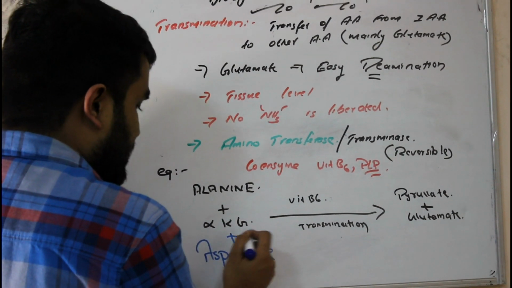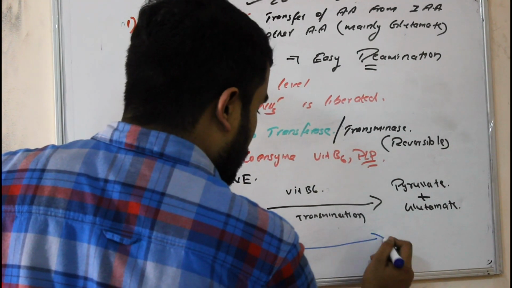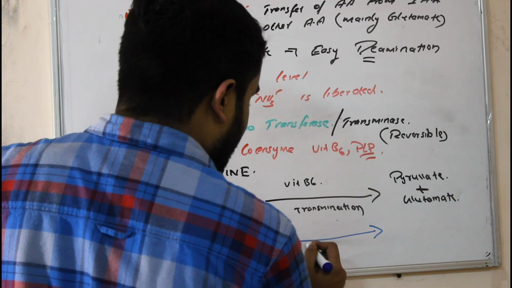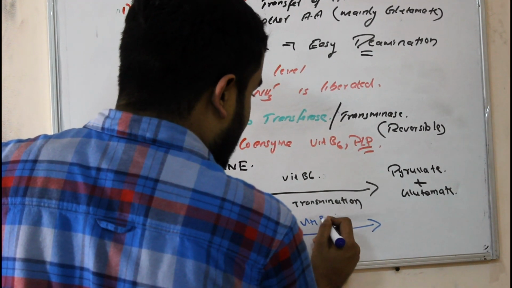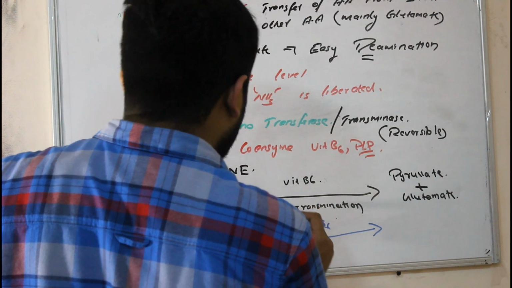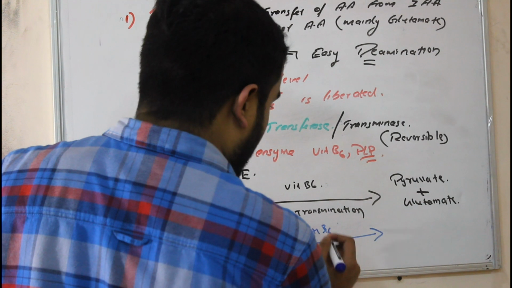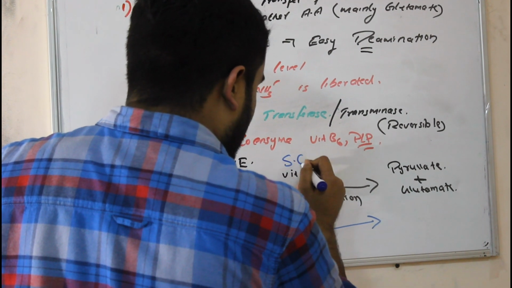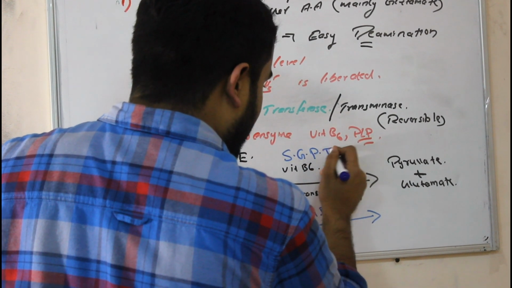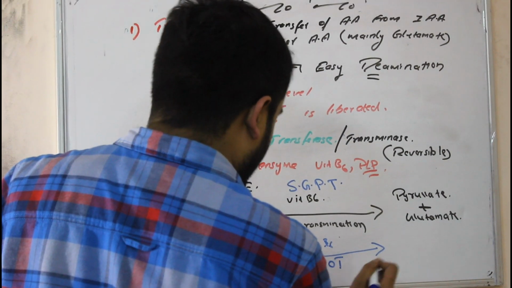Now, one more example I am giving you, aspartate. Here the keto acid alpha ketoglutarate is the same. It is also undergoing transamination. With vitamin B6 and the enzyme aspartate transaminase. The alanine enzyme is SGPT, and here it is SGOT.